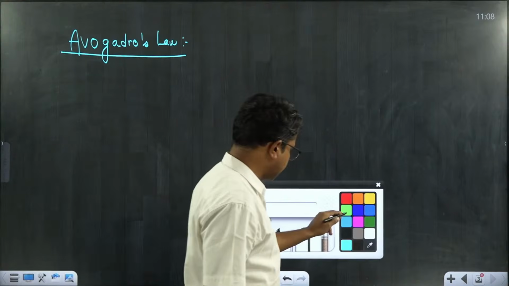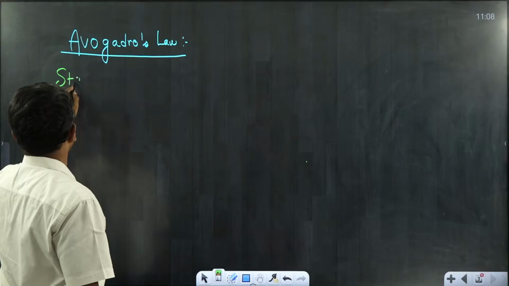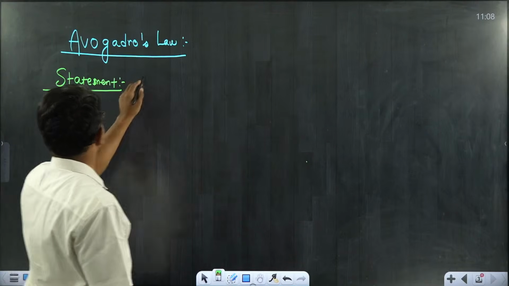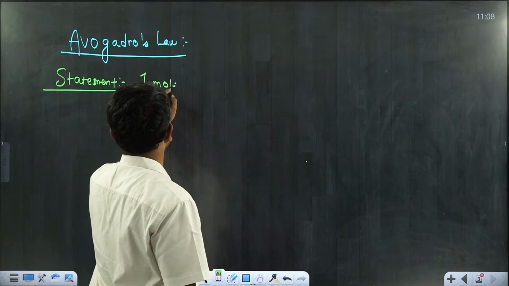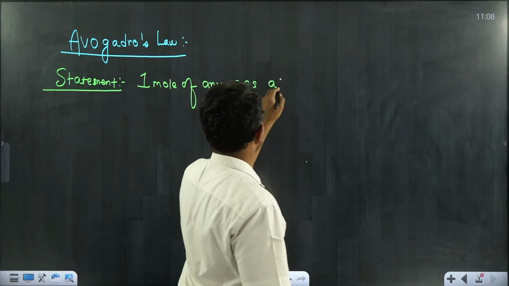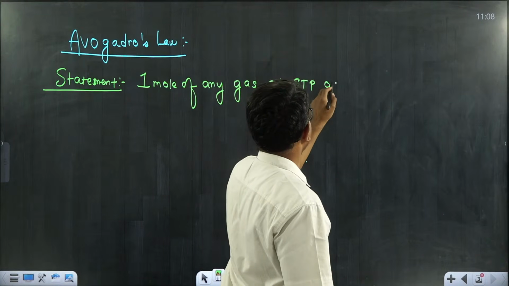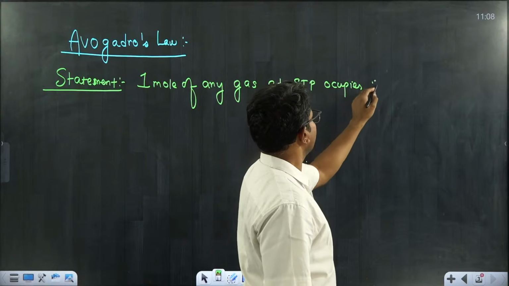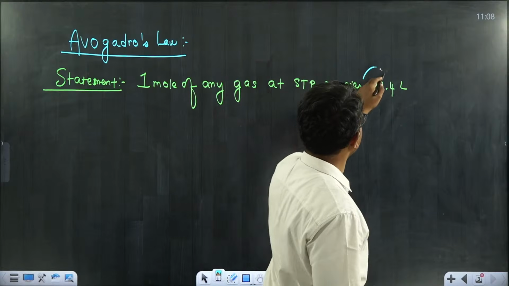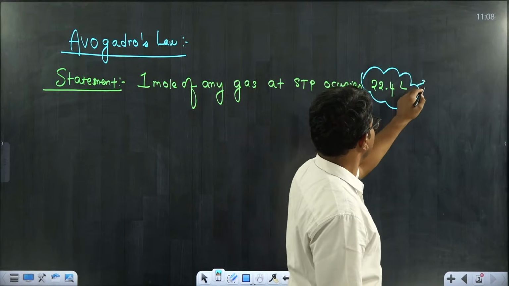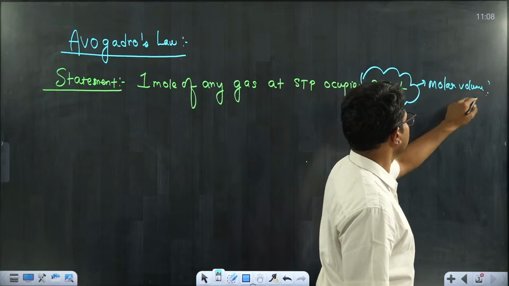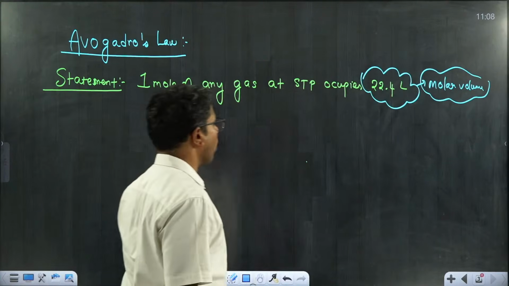This states that 1 mole of any gas at STP occupies 22.4 liters. This volume, which I am referring to as 1 mole of any gas, is considered to be molar volume, as I have given already. This particular volume is called molar volume.